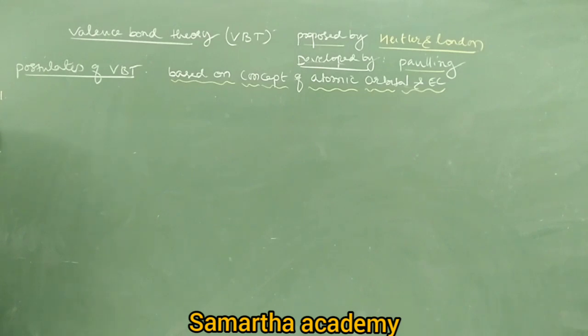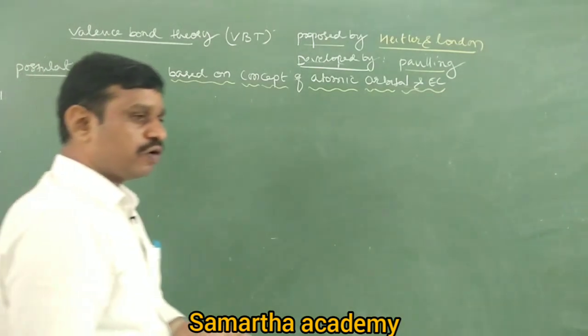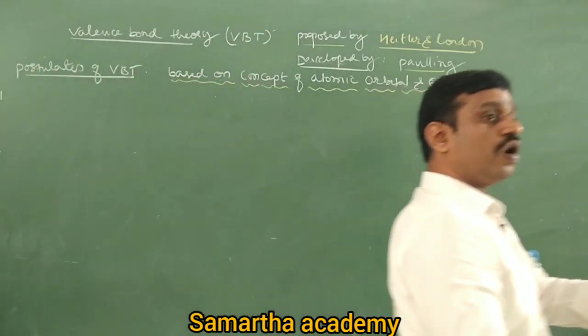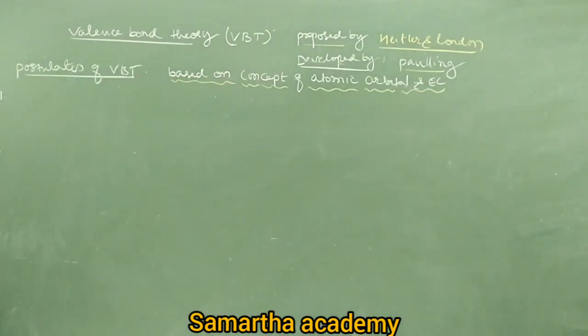Now listen carefully. What is the first postulate? The first assumption is that a covalent bond is always formed by overlapping of atomic orbitals having unpaired electrons. There must be an overlapping of atomic orbitals, but those atomic orbitals must have unpaired electrons. They should not have paired electrons.